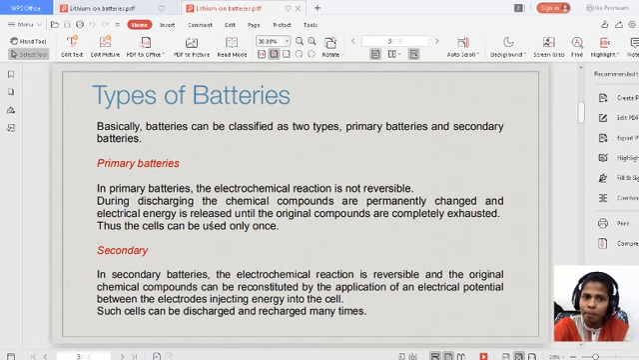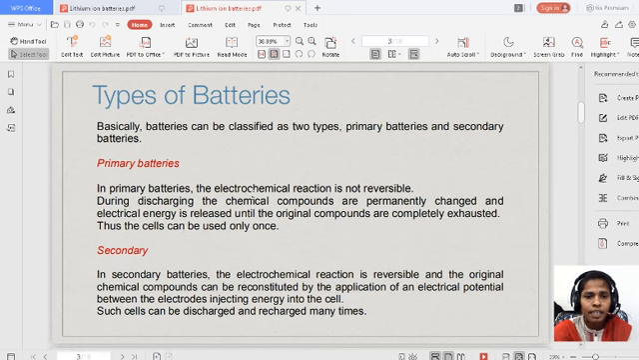So once it is completely dead, we can't reuse such types of batteries. So we can use the primary batteries only once. We can't use these batteries again. That means there is no recharging for the primary batteries. So the primary batteries are called non-rechargeable batteries.